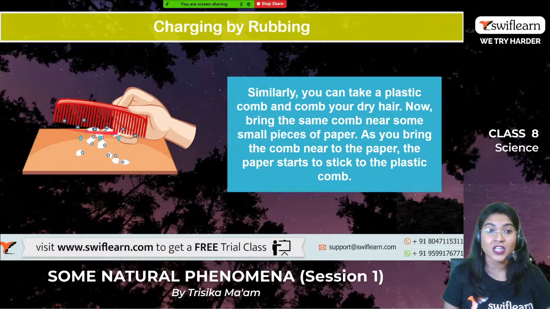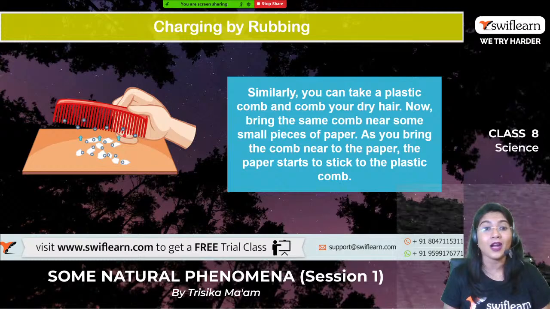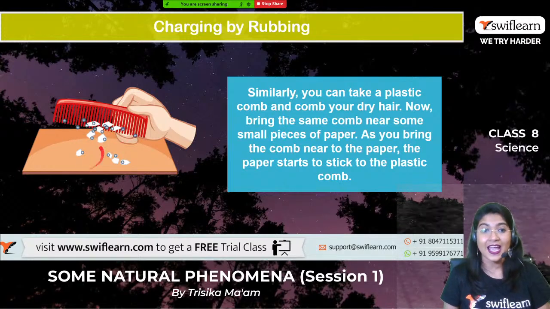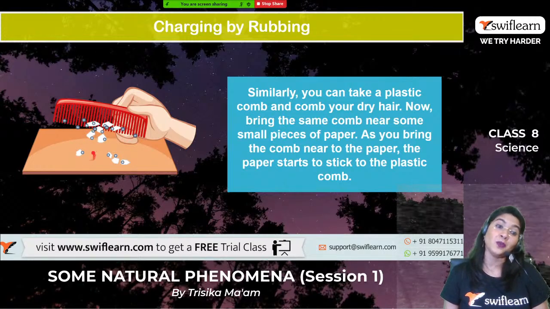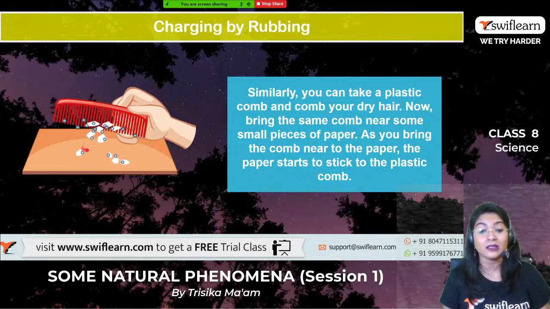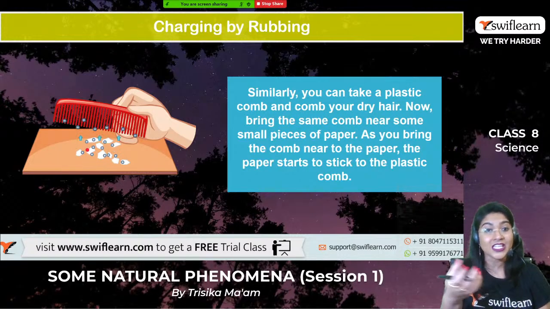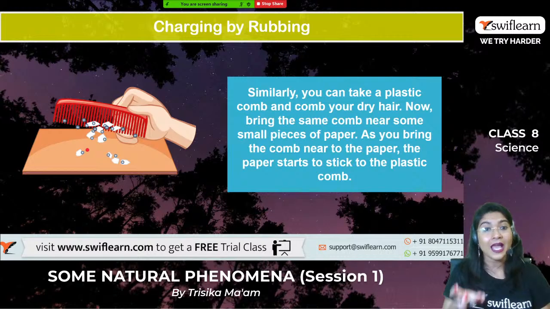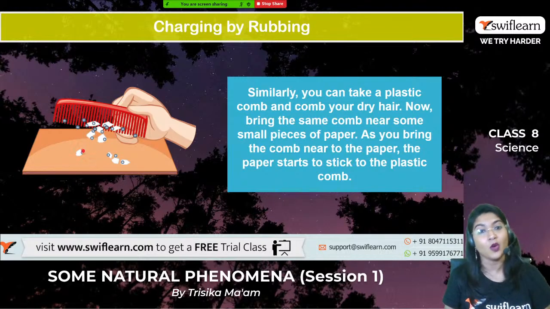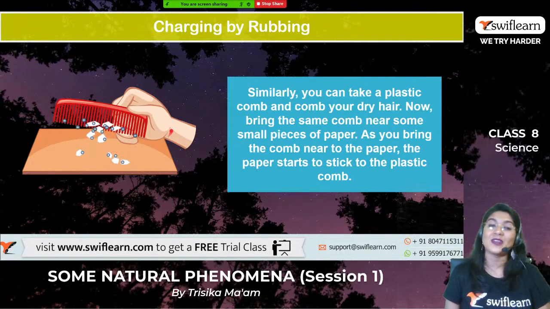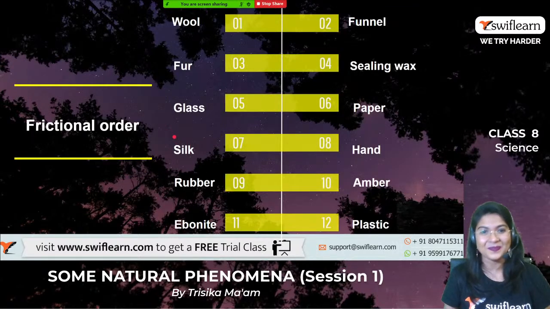The charges which are present in the comb are all the negative charges, and the charges which are accumulated within the paper are the positive charges, and that is why it is attracting the paper and the paper is sticking to the comb, right? This is known as static electricity, right?